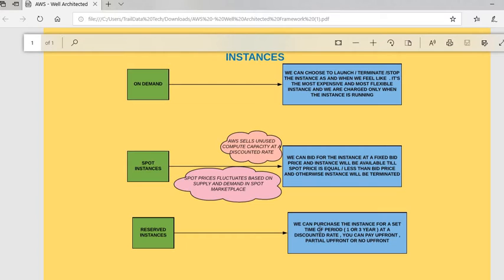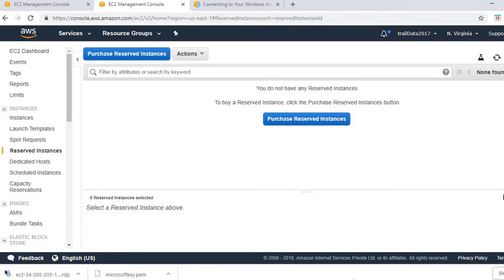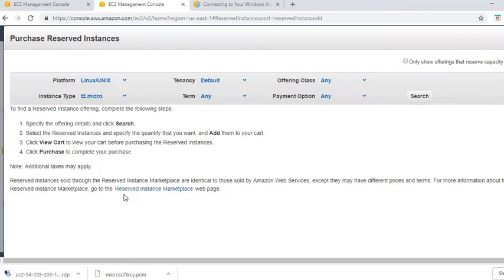We can purchase the instance for a set period of time at a discounted rate. We can pay upfront, full amount, partial, or no upfront. But there is a commitment that I will be requiring this instance for a certain period of time, because I am sure that my user traffic would be constant throughout that time period. So I can definitely go for purchasing reserved instances.